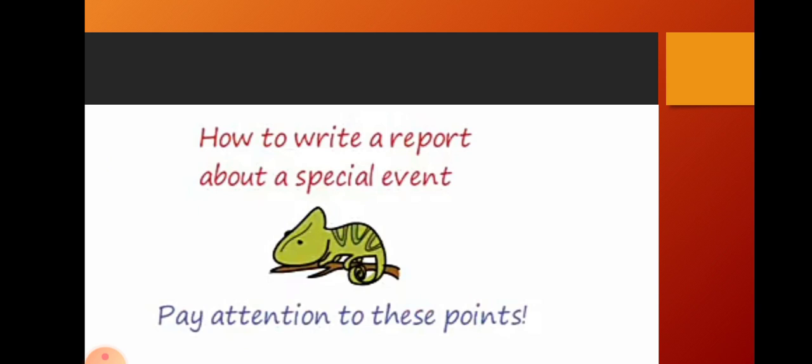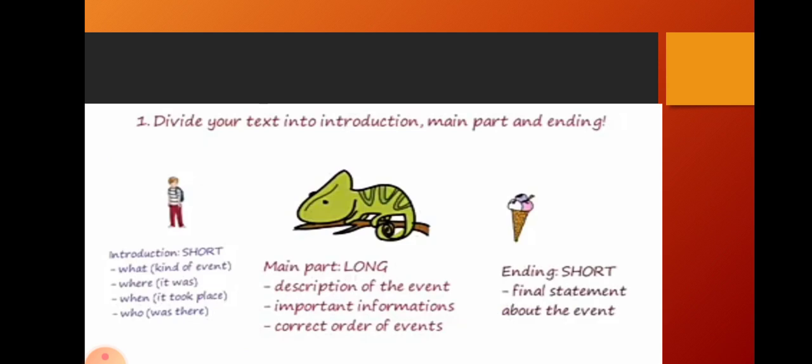How to write a report about a special event. Pay attention to these points. Got it, children? Yes. Once again I am telling you, divide your text into introduction, main part and ending. There should be 3 paragraphs. Introduction: what kind of event, where it happened, when it took place, who was there. That should be maintained in the introduction part.